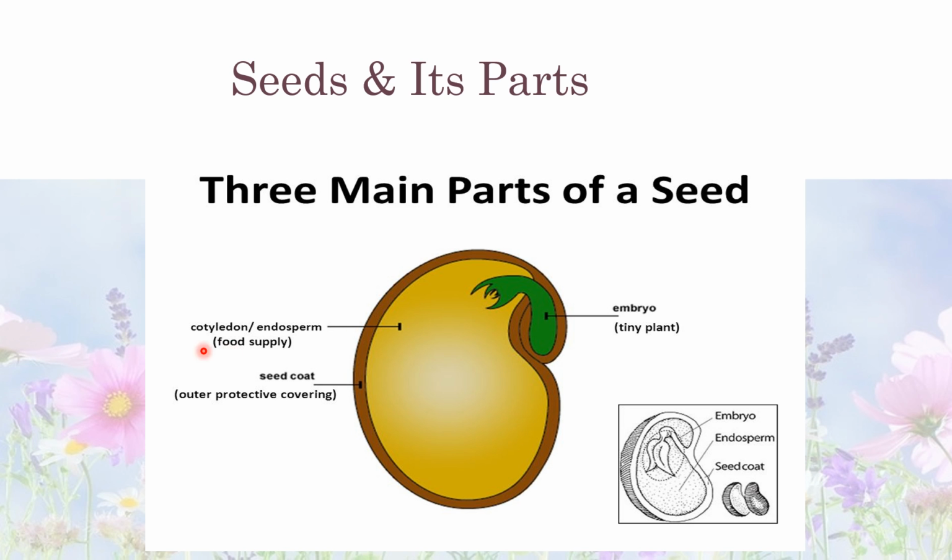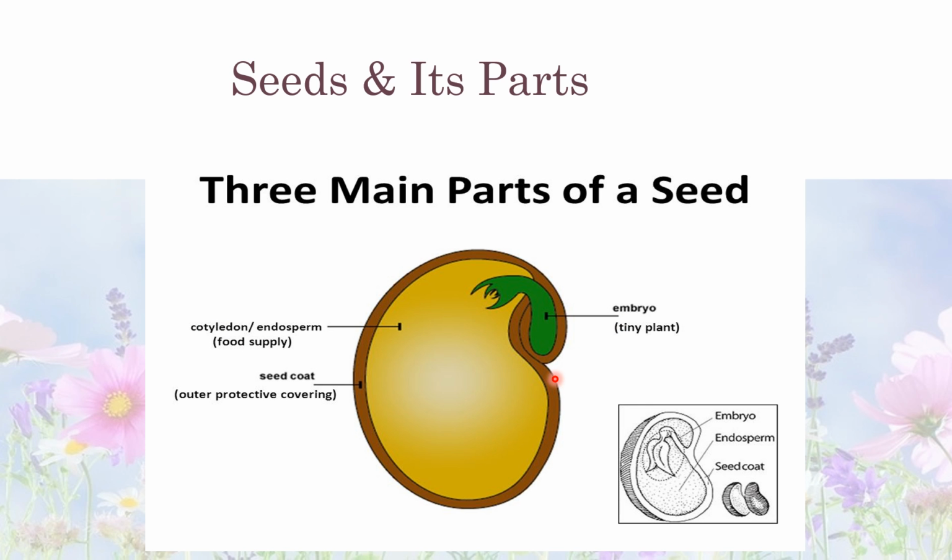And the third portion is cotyledon. Cotyledons are seed leaves. In some seeds, they provide the food material. In some seeds, endosperm is absent. Means in dicot plants like pea, bean, endosperm is absent. So in the place of endosperm in those dicot plants, cotyledon supplies the food material to the embryo or young plant.